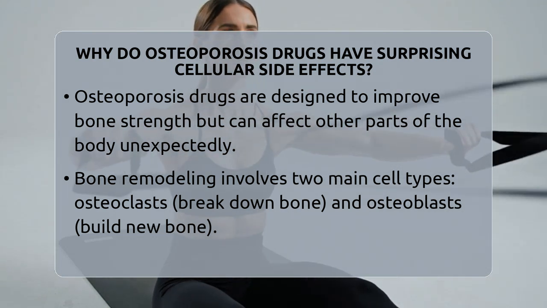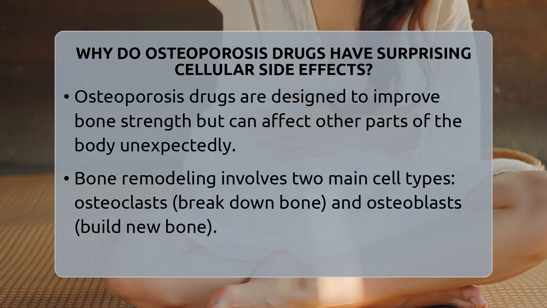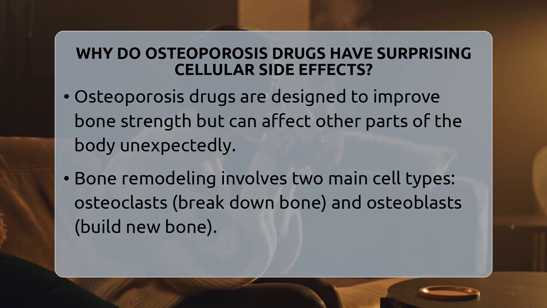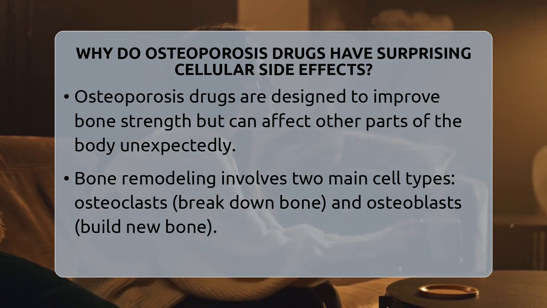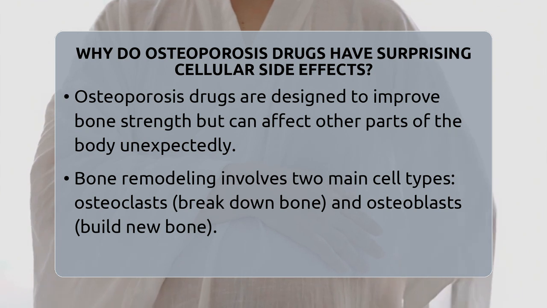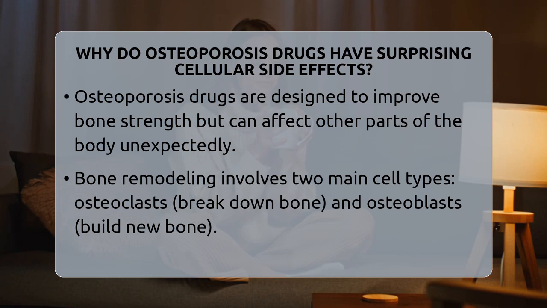Bones are constantly changing through a process called remodeling, which involves two main types of cells. Osteoclasts break down old or damaged bone, and osteoblasts build new bone. These cells don't work in isolation. They communicate with other cells and systems in the body, making the effects of drugs more widespread than just bone.